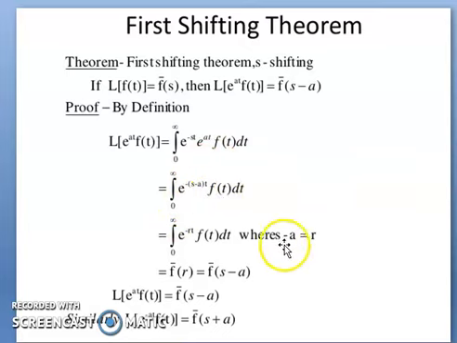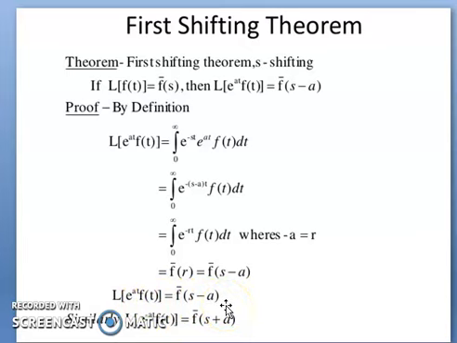Now put s minus a equal to r. So it becomes integral from 0 to infinity of e to the power minus rt f(t) dt. So this is the function f bar of r, and the value of r is s minus a, so put s minus a here. Hence L of e to the power at f(t) becomes f bar of s minus a.